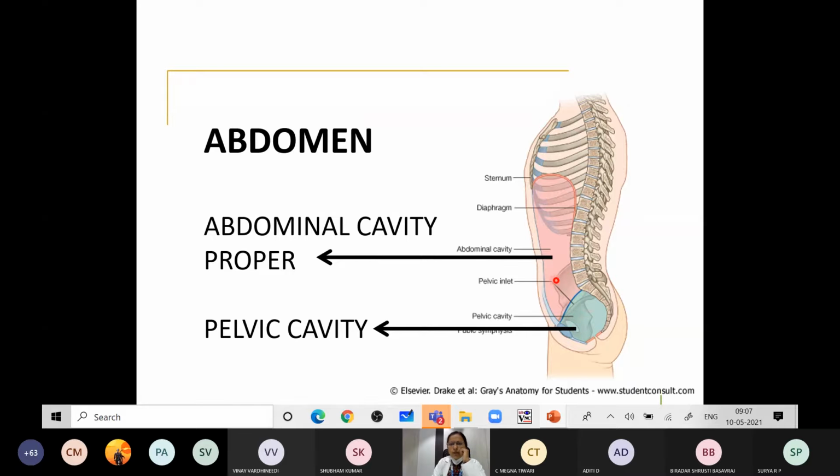The abdomen contains the vessels, nerves and lymphatics related to the abdomen. Apart from that, it contains two important tubes. One is the GIT and its accessories, that is the stomach and the intestine. The other is the urogenital system. These are the two important contents of the abdomen.